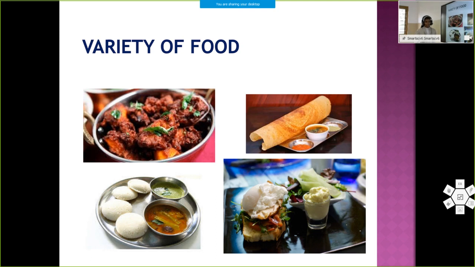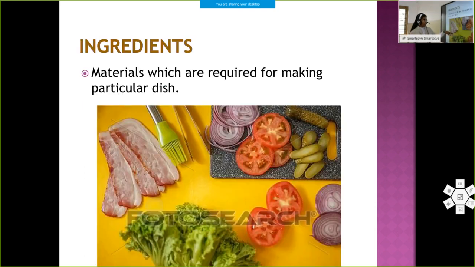Our aim is to classify this huge variety of food. For that we have to understand the ingredients of these different items, so first we have to define what ingredients are.